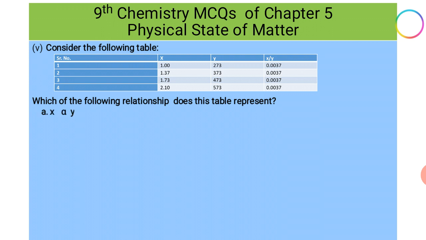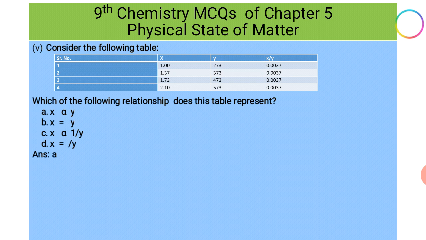Option A, X is directly proportional to Y. Option B, X is equal to Y. Option C, X is inversely proportional to Y. And option D, X is equal to 1 over Y. Our correct option is A, because this in fact shows the Charles' law, where the volume and temperature are directly proportional to each other, and we know that V over T is always constant, so X over Y will remain constant, and this will show the Charles' law.